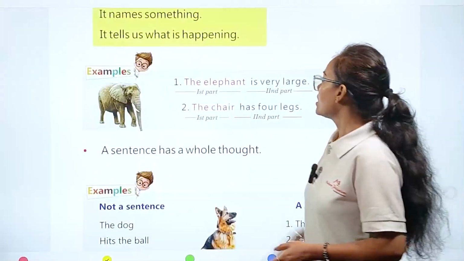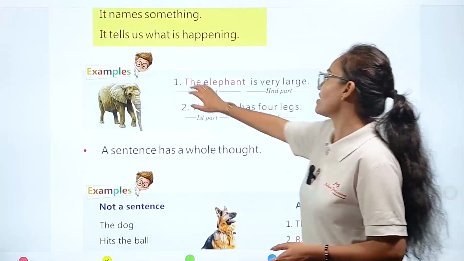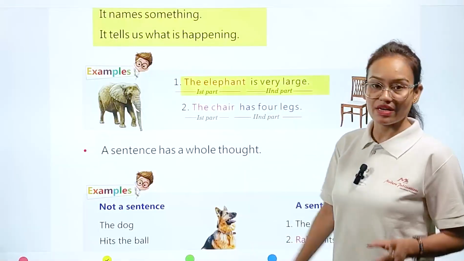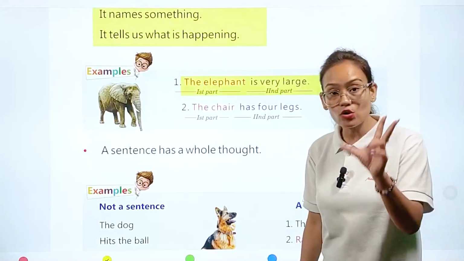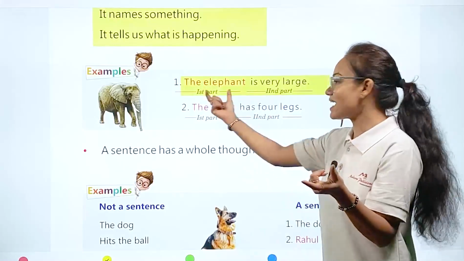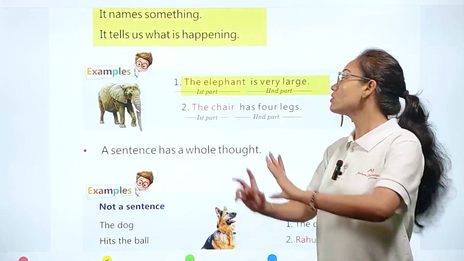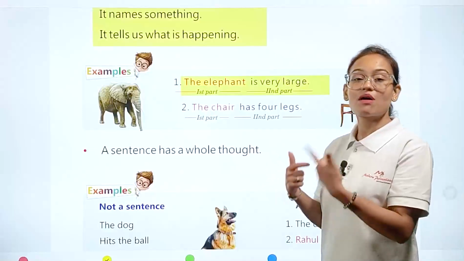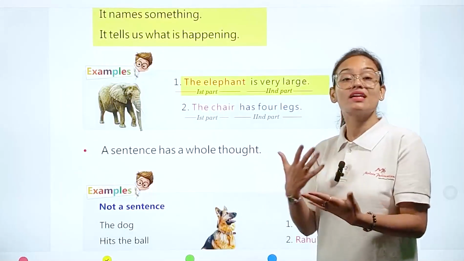Example you can see: the elephant is very heavy. See, the elephant is very heavy. So this sentence is divided into 2 parts. The first part is the elephant. It is giving a name to something.